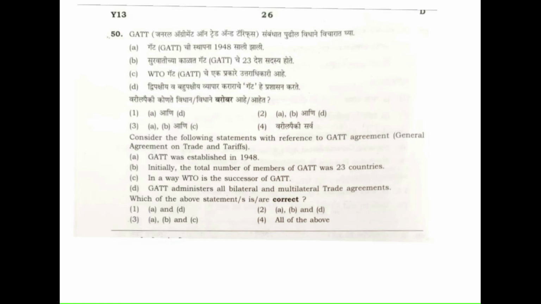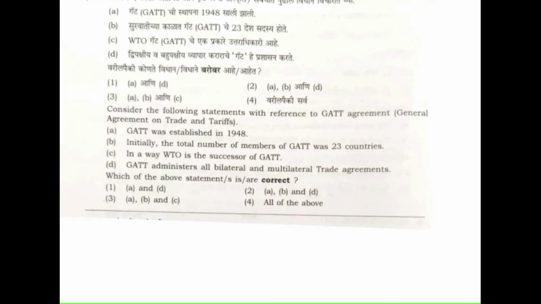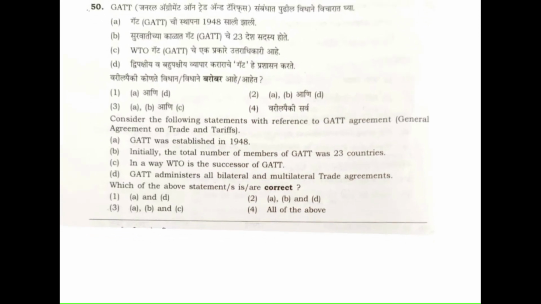So question number 50. This is the last question in this section, that is economy and social development. It says, consider the following statements with reference to the GATT agreement, General Agreement on Trade and Tariff. GATT was established in 1948. Initially, the total number of members of GATT was 23 countries. In a way, WTO is the successor of GATT. GATT administers all bilateral and multilateral trade agreements.